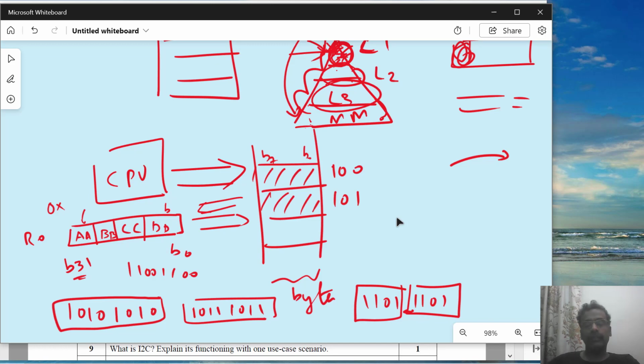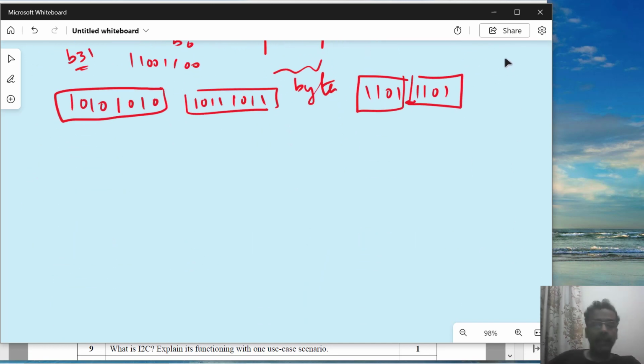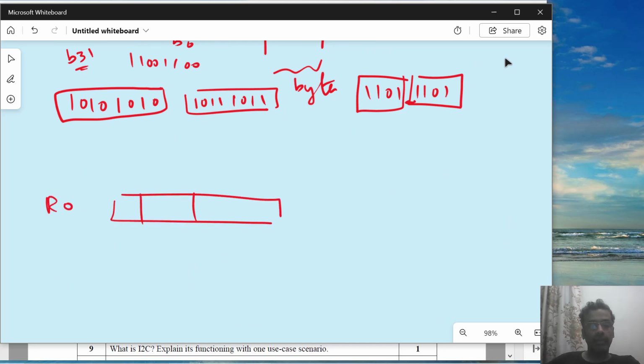Let us assume that I am having this AABBCCDD and I want to write it into a memory location. Now let us again come back. I am interested in writing a value which is in R0, from B0 to B31 bits, AA, BB, CC and DD. As far as this 32-bit value is concerned, this is the LS bit, and normally it's called the LS byte also.